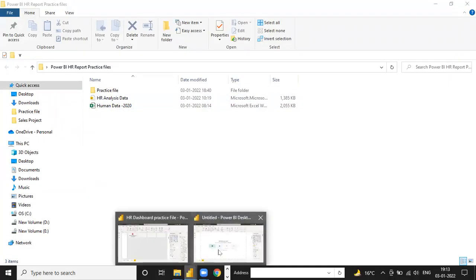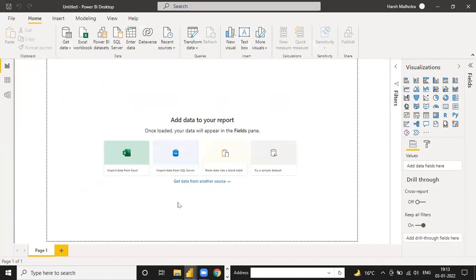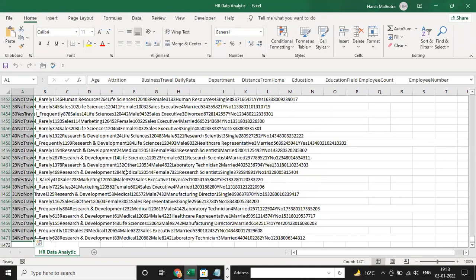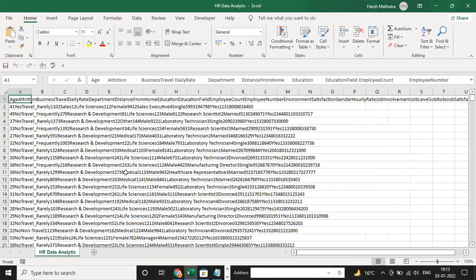See, one by one I'm going to teach you on a project basis. I take one project as a sample, like this project. Suppose I'm taking this project name as HR project. On this project I have to first analyze the data, then import the data into Power BI, then make some changes. See, this data is not in the cleanest form, so I have to make some changes, and those unwanted columns I want to remove. Remove those rows, format your reports, and then load the data into Power BI.